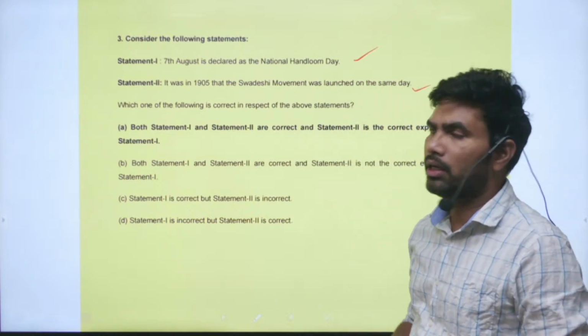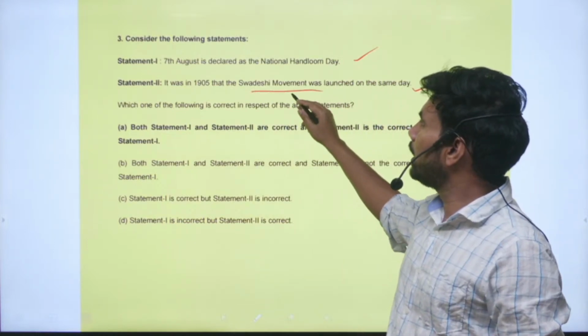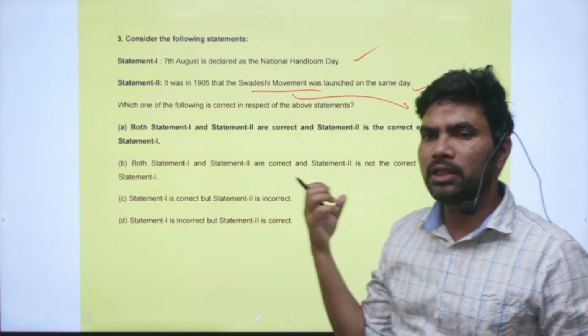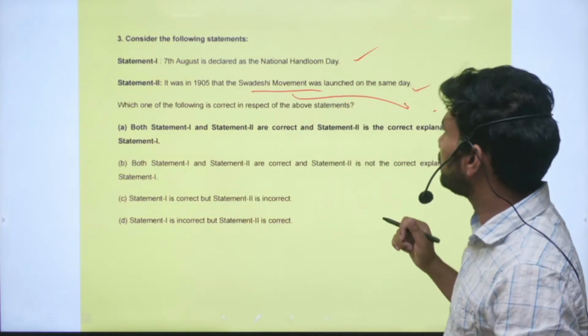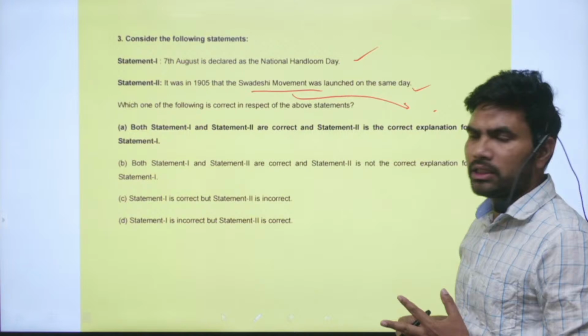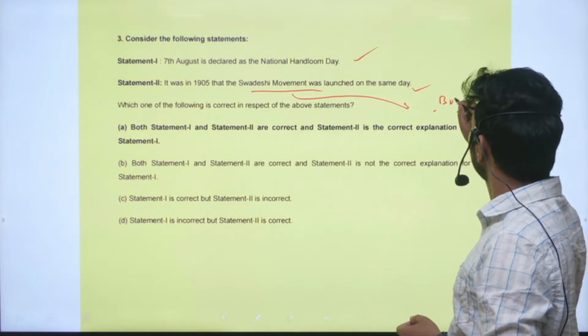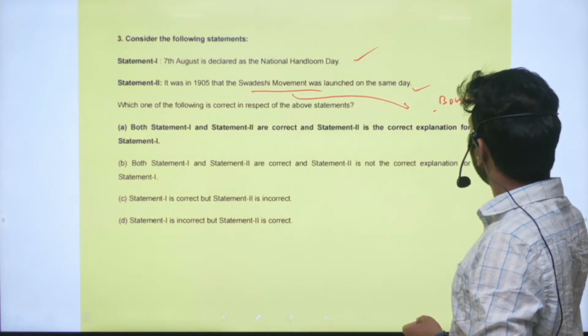movement was born. Why can we say handloom is that important? Because the major theme in the Swadeshi was boycott of foreign goods.